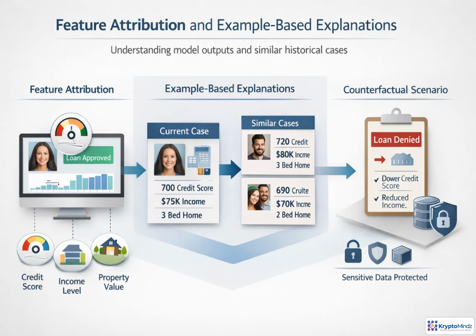Explanations become more useful when they connect a model result to concrete evidence. Feature attribution answers which signals mattered most. It might rank credit history, income stability, or property value by their contribution to the score. Example-based explanations add context by showing similar past cases, so reviewers can judge whether the model is behaving consistently. Counterfactual explanations go one step further. They describe what would need to change for a different outcome. The caution is privacy and fairness. Explanations should inform decisions without revealing sensitive attributes, proxies, or confidential training examples.